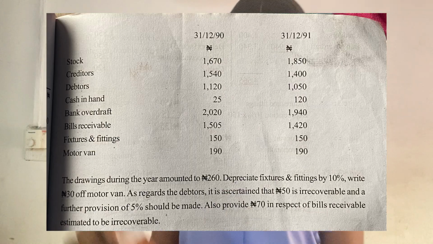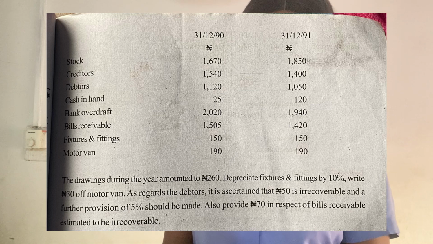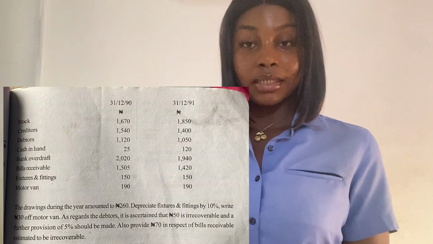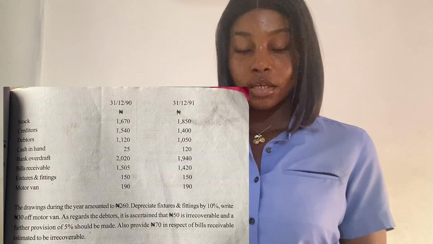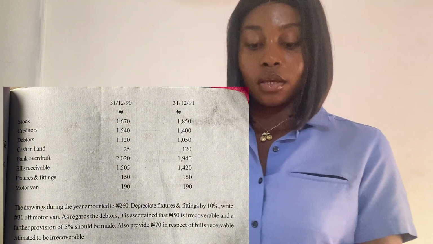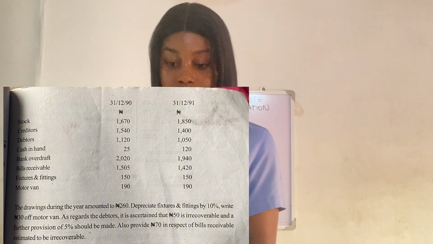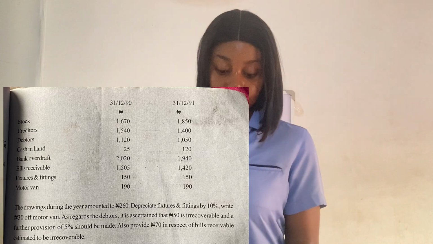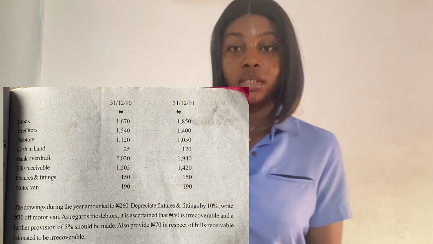So these balances, which are also pasted here, you're seeing something like 31st stroke 12 stroke 90, and then on the right side you're seeing 31 12 91. Don't get scared, 31st December 90 is the same as 1st January 1991. So it's the opening statement of affairs, while the one on the right hand side is the closing statement of affairs.